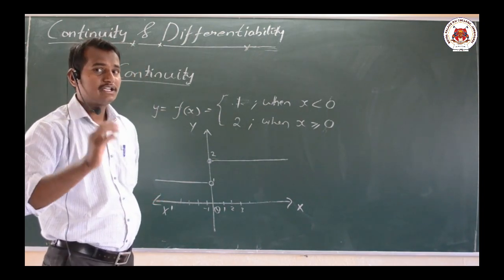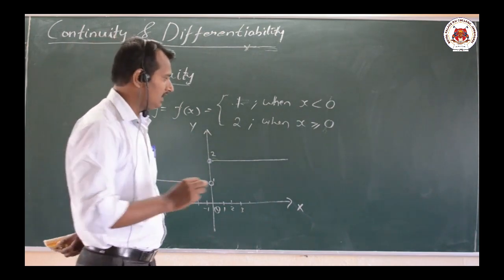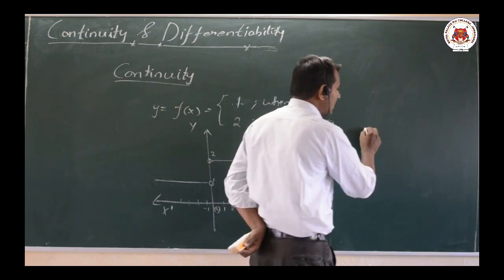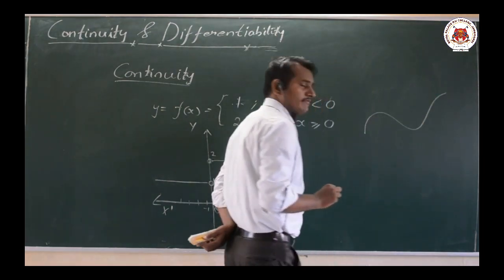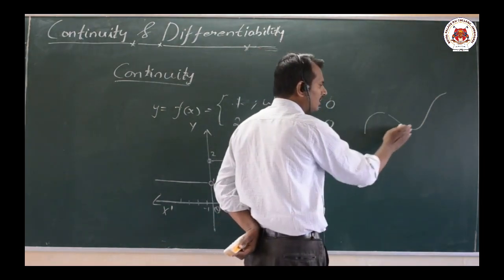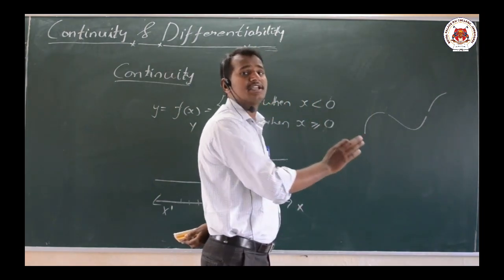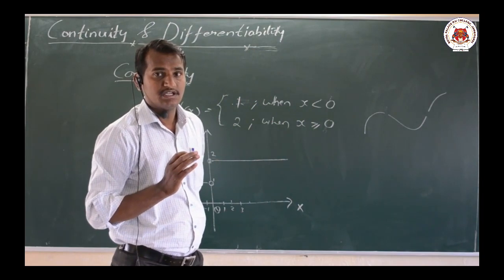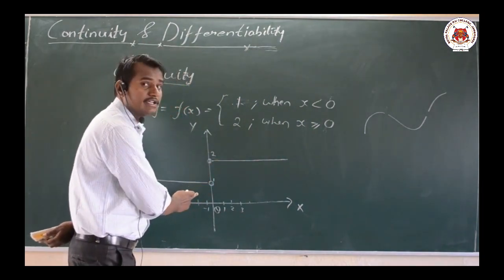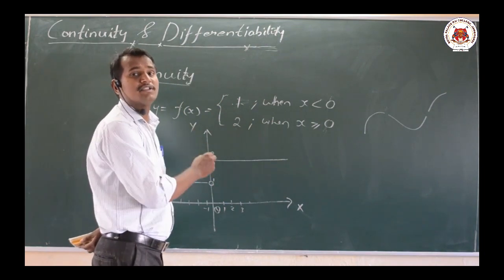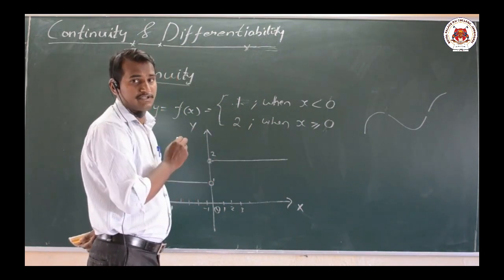Now how can we define a continuous function? In a general manner, let us take any function, a function which has no gaps or breaks. We should not have any gaps, breaks, or cuts. Then only we say it is a continuous function. So here it is discontinuous. Discontinuous means we are lifting our pen here. That's why we say it is not a continuous function.